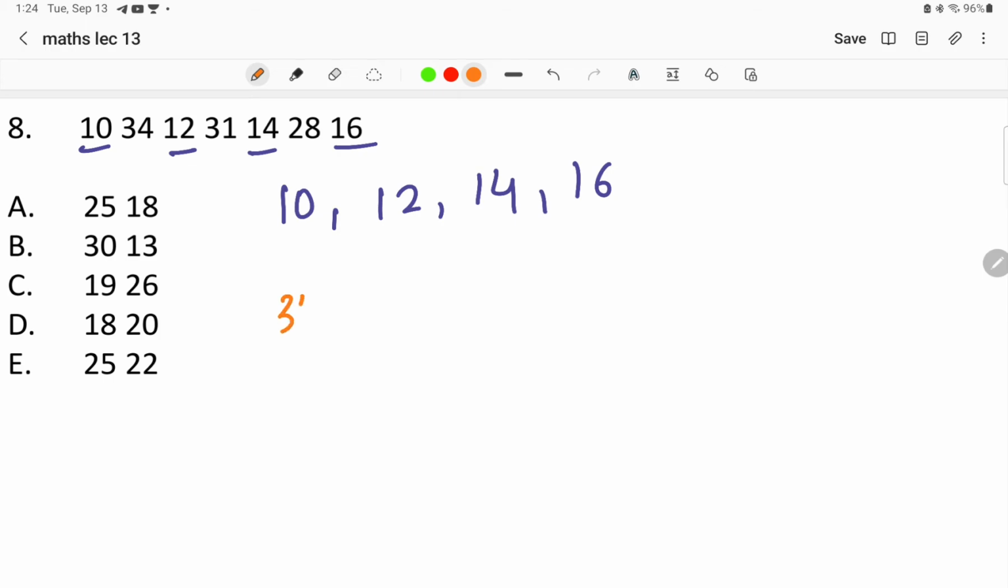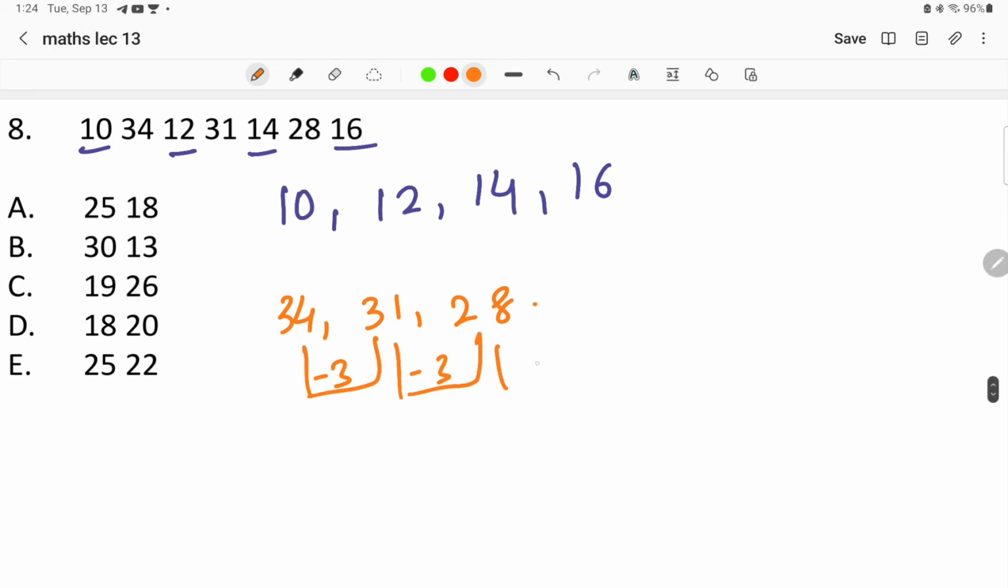And in the next pattern, if we take 34, 31, 28, what we can find is that each number arrives at the next when we subtract 3. When we are doing minus 3, we'll get the next number in this pattern. And in the first pattern, we are adding 2 to each number to get the next number.